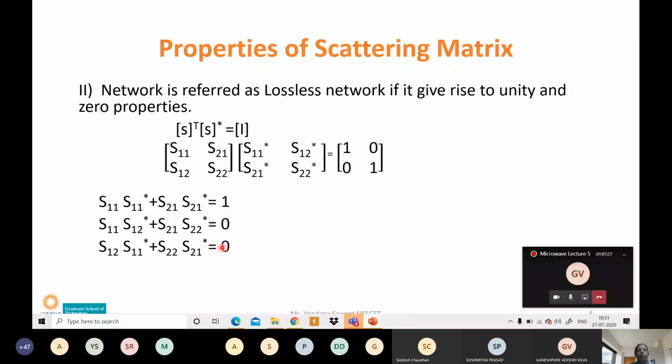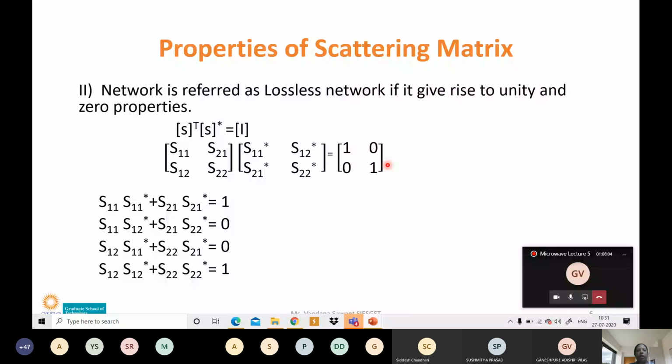Now the second row multiplied by the second column is equal to the second element of the second row. So that will be S12 multiplied by the complex conjugate of S12, plus the second element S22 multiplied by the complex conjugate of S22, which is equal to the fourth element, that is 1.